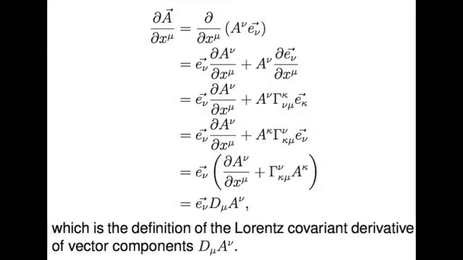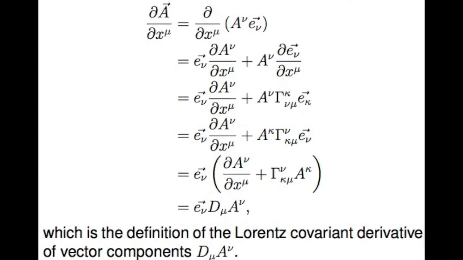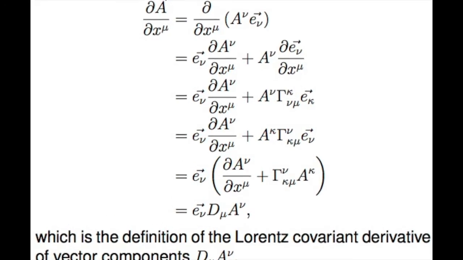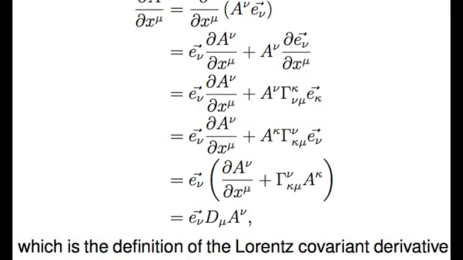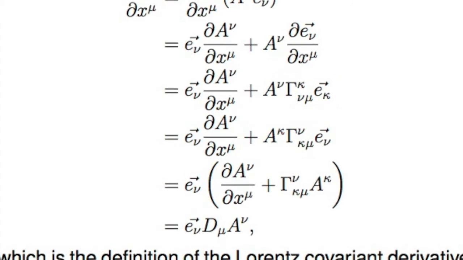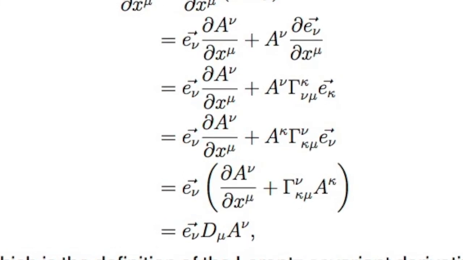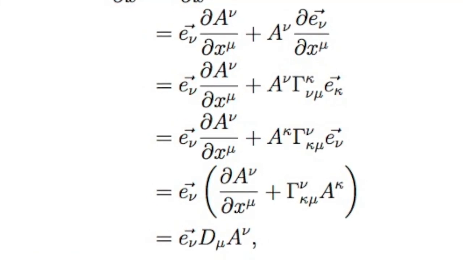So just to recap, the critical steps are to break the vector down into its components, then substitute in the Christoffel symbols for the derivative of the basis vectors. Finally, swap the indices in the second term. Once you swap them, you can factor out the basis vector E nu, and the thing that's left in brackets is the definition of the covariant derivative of your vector components.